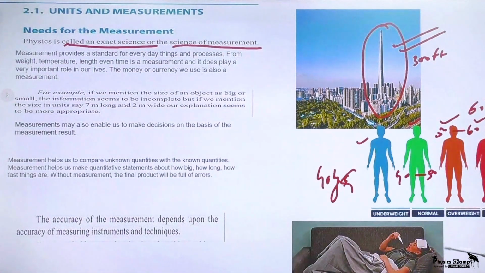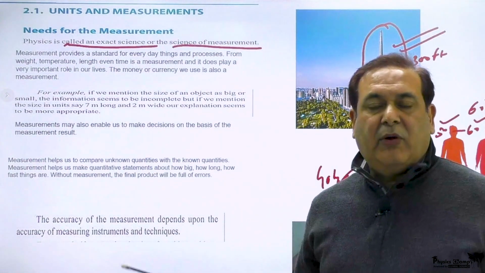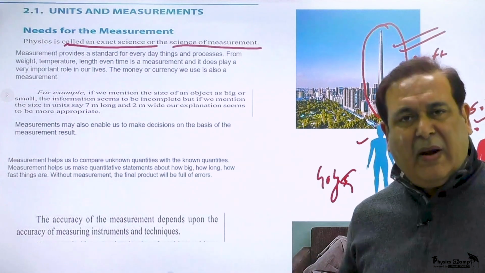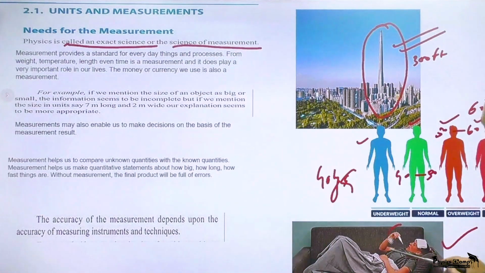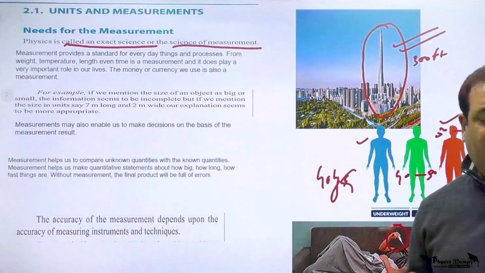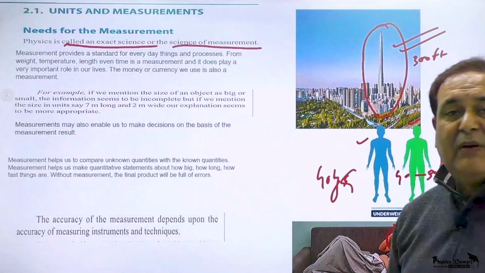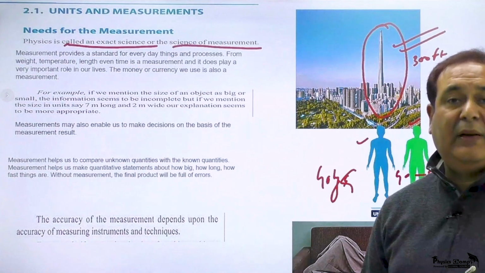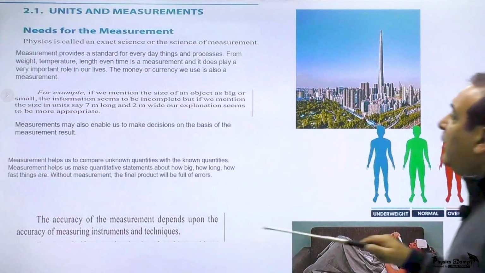Similarly, think of when you have a fever. So you go to the doctor, I am having fever. He may ask, what do you feel? You say, I am feeling high fever, or I am just feeling a little fever, mild fever. But that doesn't give correct information. The correct information would come once you measure it using a thermometer. So all these physical quantities, whether it is length, weight or mass, temperature, or time, you need to measure them to explain them clearly. So I have just tried to introduce you to the need of measurement.